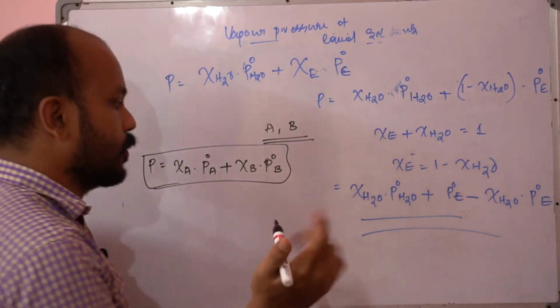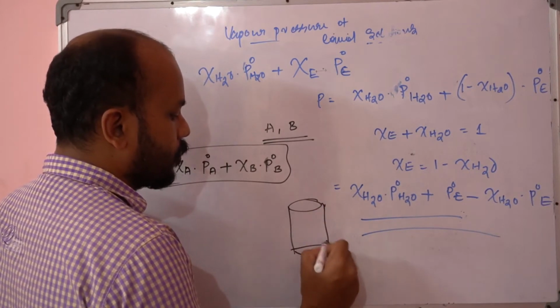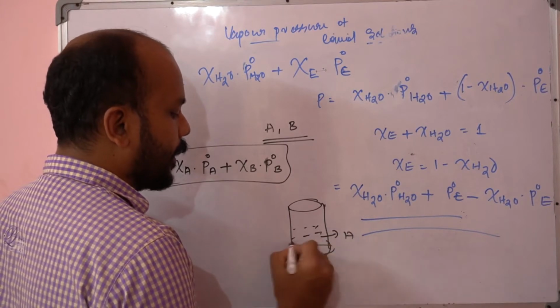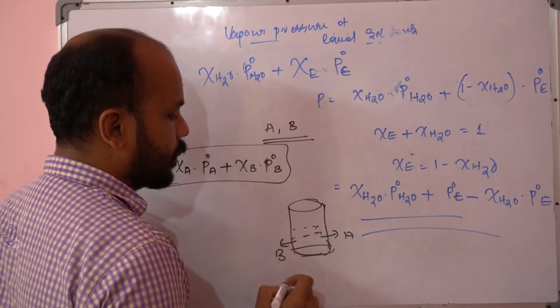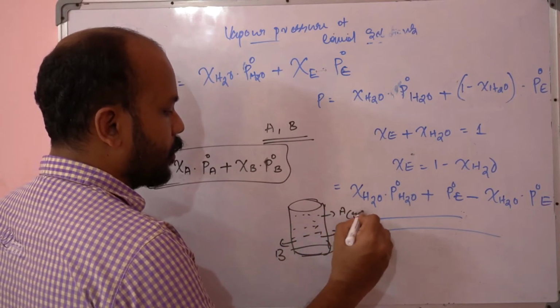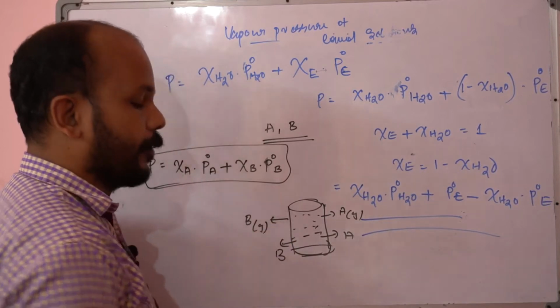According to Raoult's law, suppose there are components, let it be component A and, for this example, component B. Of course, both will be evaporating. A also, B also, you can see in the vapor state. Both will be evaporating.